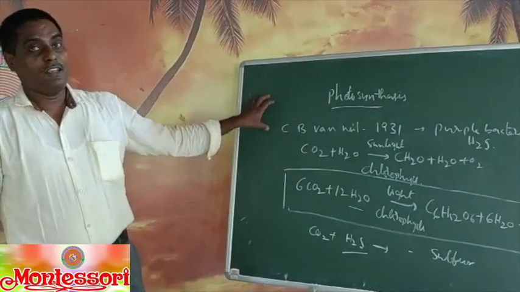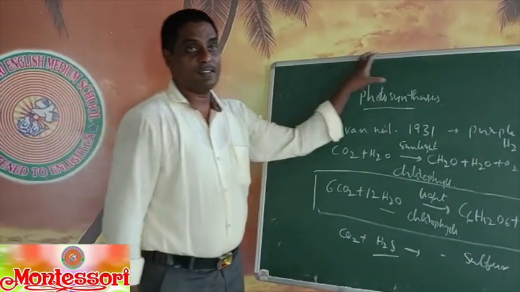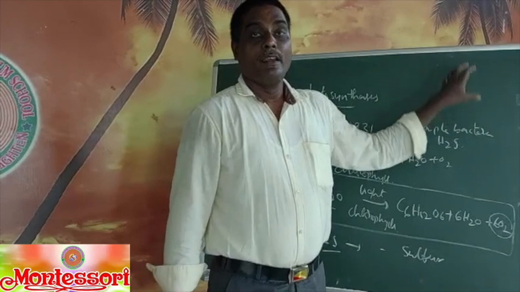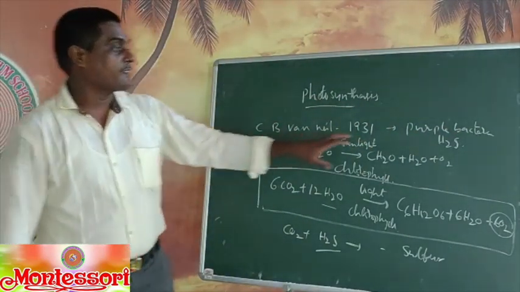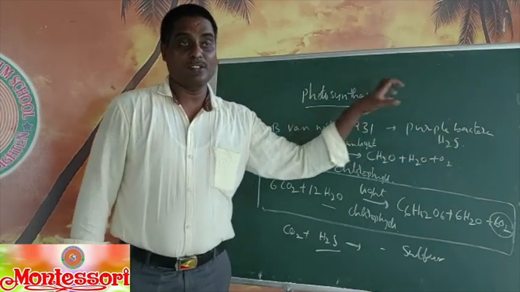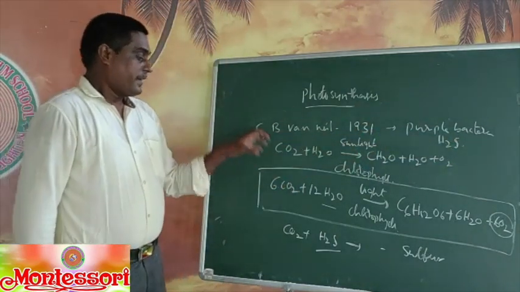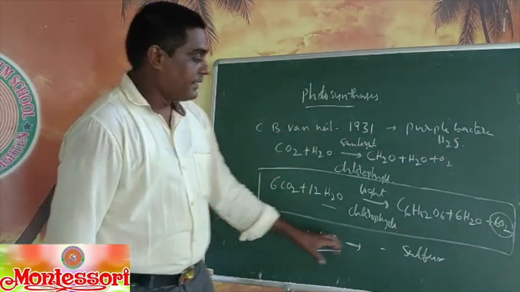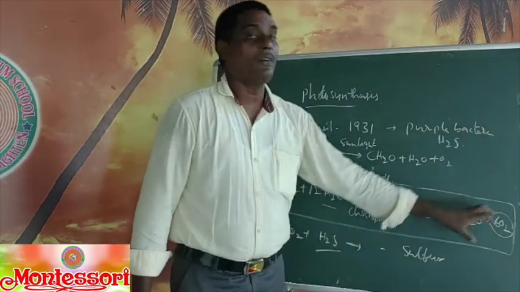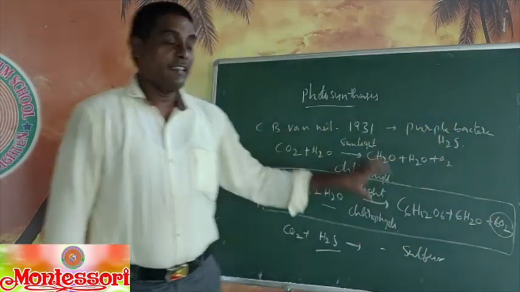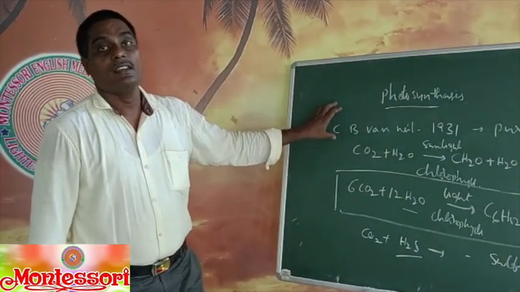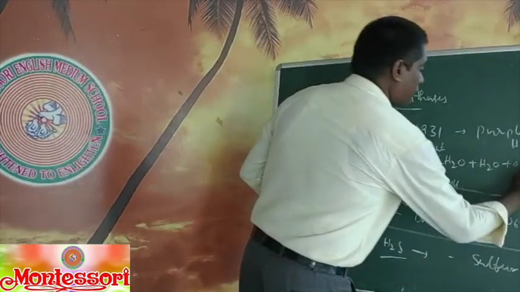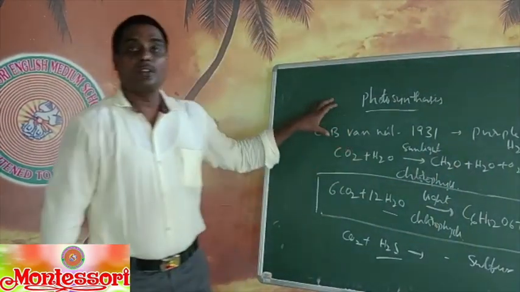So C.B. Van Neel first found photosynthesis in purple sulfur bacteria, which utilize hydrogen sulfide as a source and release elemental sulfur instead of oxygen. After this, he extended this equation to plants, and he succeeded. So this is about photosynthesis.